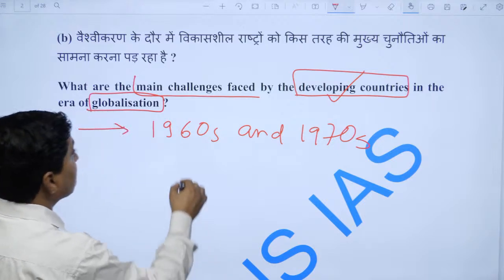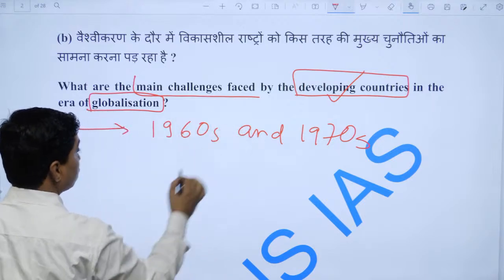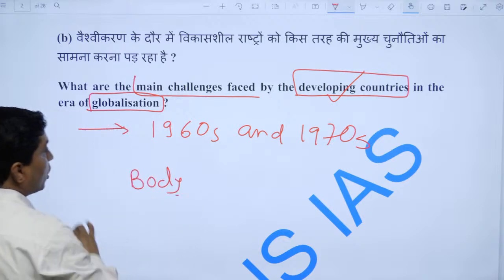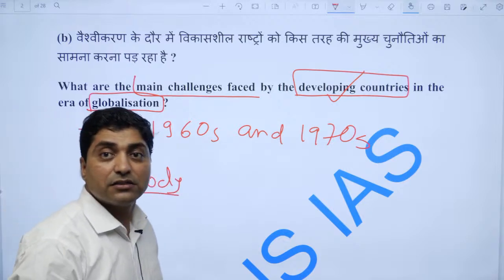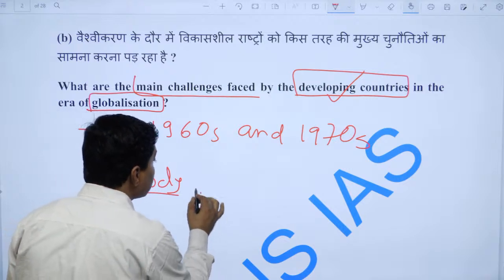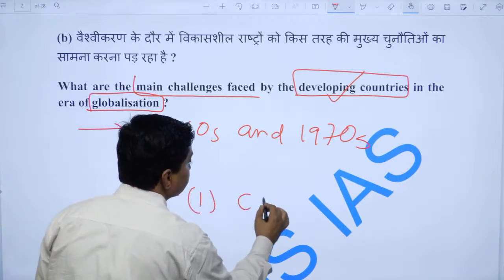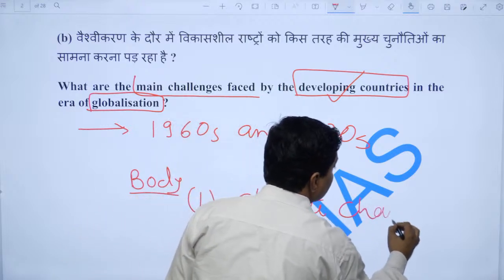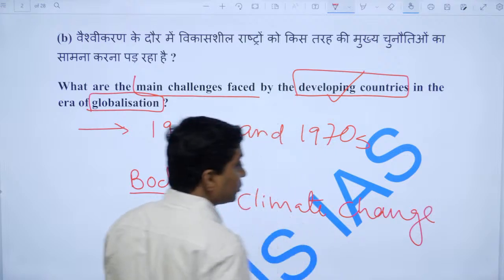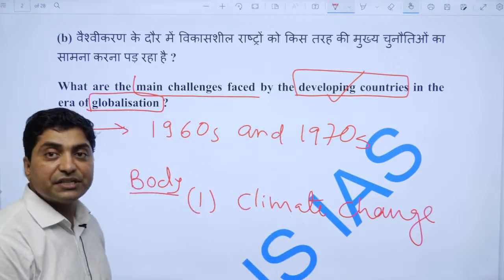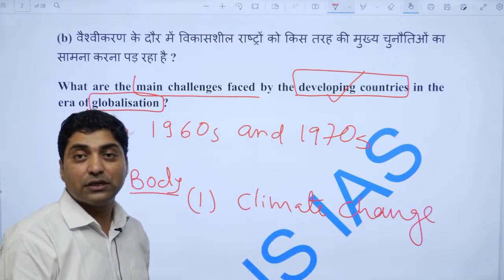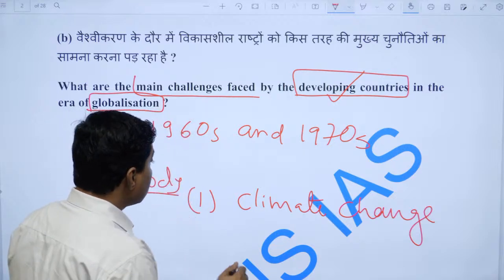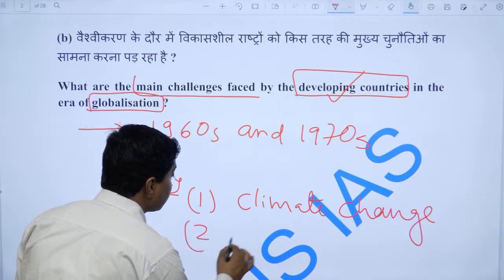Now if you look at the challenges, come to the body part. What are the challenges faced by developing countries? The first challenge is climate change. How to deal with climate change, right? Developing countries are the worst victims of climate change. Secondly, food security.